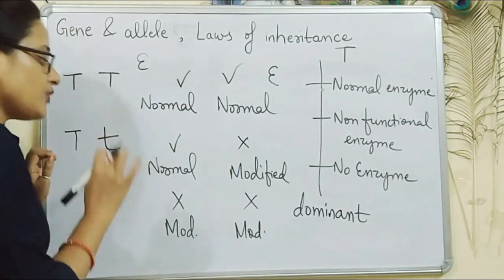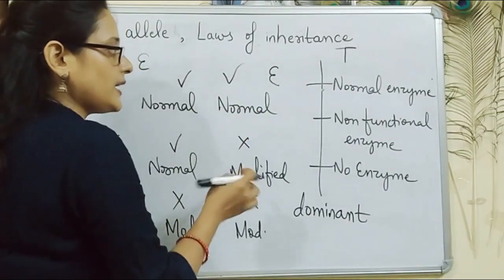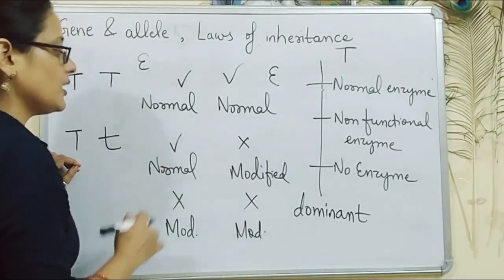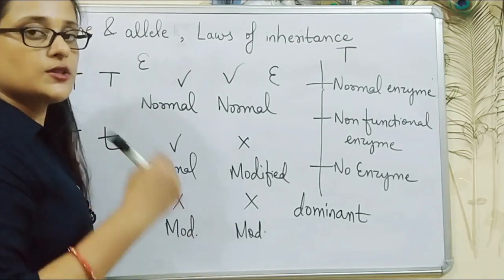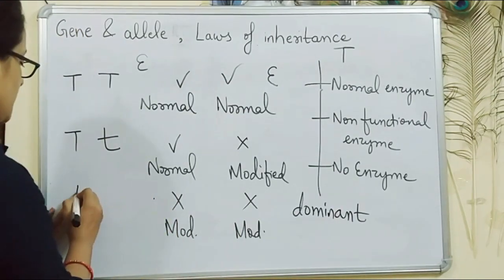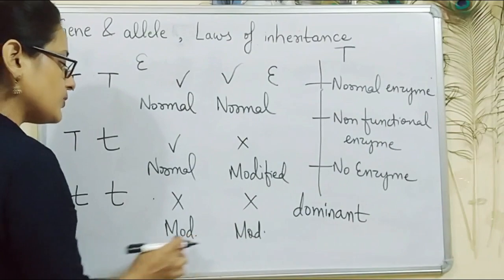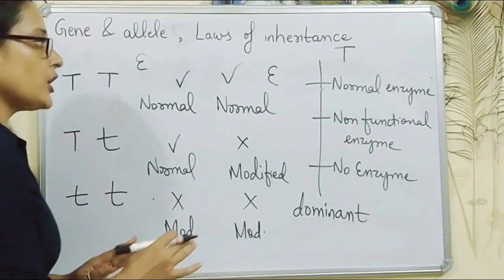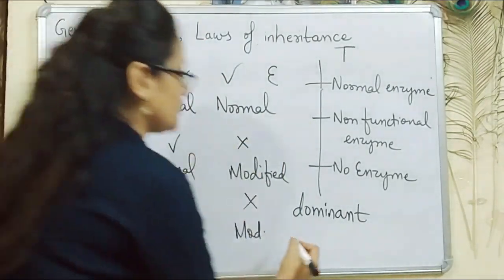In the third case, for example, both the alleles cannot produce normal enzyme, which means they both form non-functional enzyme or no enzyme at all. That means in third case, there is 0 copies of hormone which will lead to tallness of the plant. So these both alleles will be represented with small letters, that is small t, and these both will be called as modified alleles. So the alleles which are modified and cannot show their contribution in the physical appearance, which is called as phenotype.